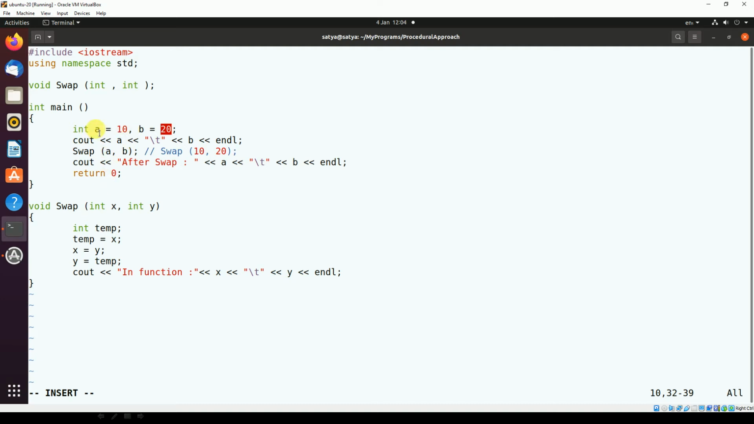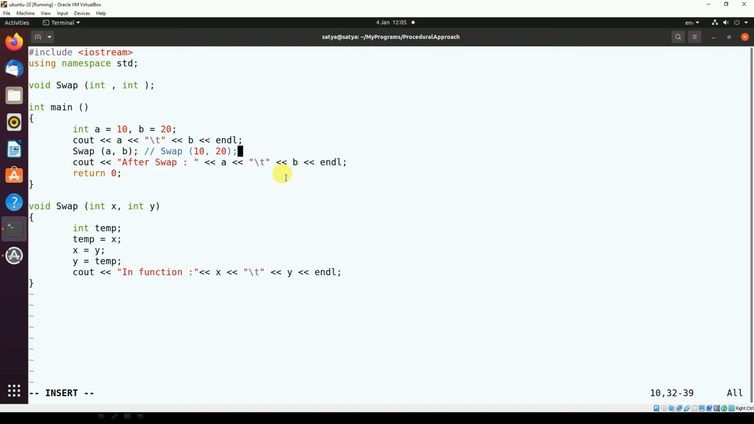So I'm passing the a variable and the b variable. The a variable is holding the value of 10, the b variable is holding the value of 20. Now when I call this function, x is having 10 and y is holding the value of 20. We will execute this. Now we'll see after calling this swap function, what is the value of a and b.